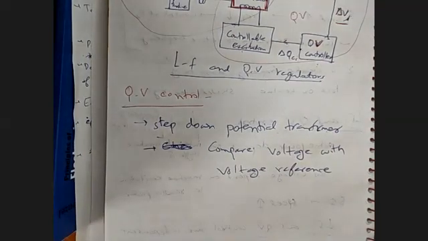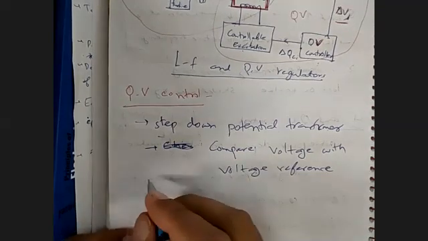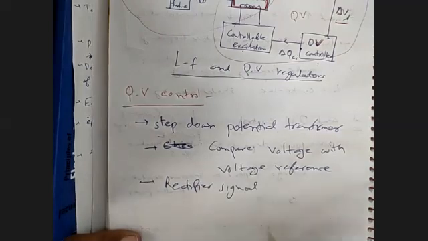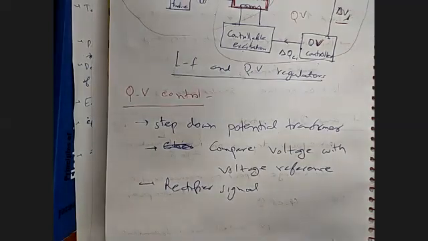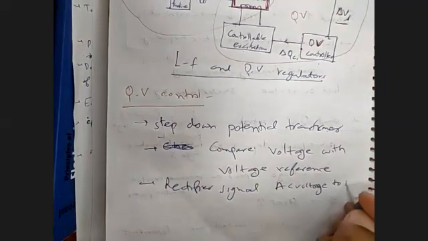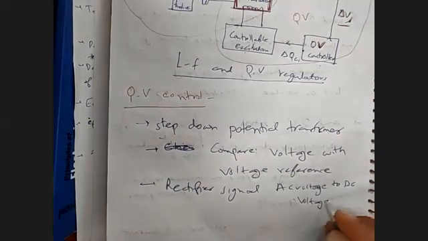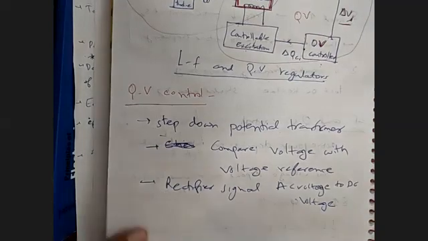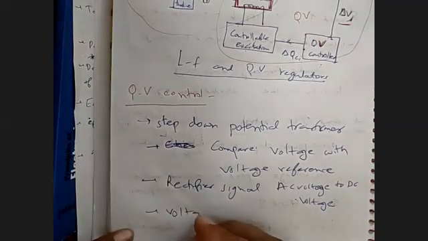So for every system there will be a voltage reference. So we will be controlling and comparing this voltage reference with the actual voltage of the system, and if there is a change, it will be sent to the rectifier signal, which will be converting this AC voltage to DC voltage, and then we will be comparing, and then a voltage error signal will be generated.